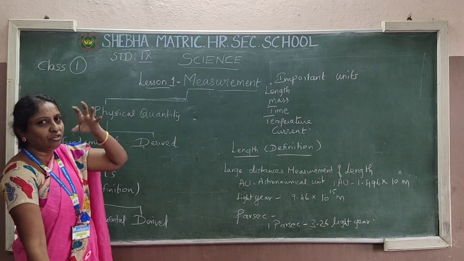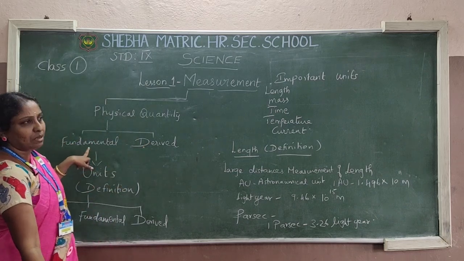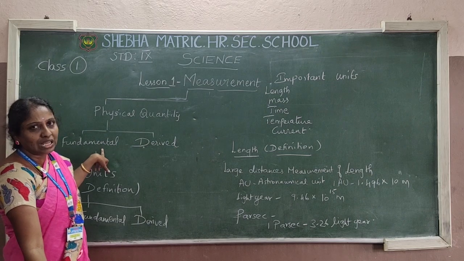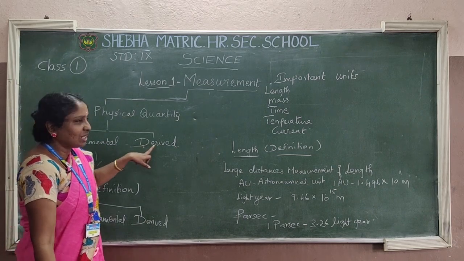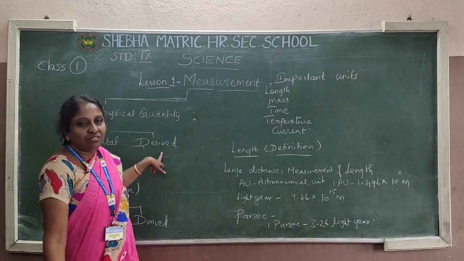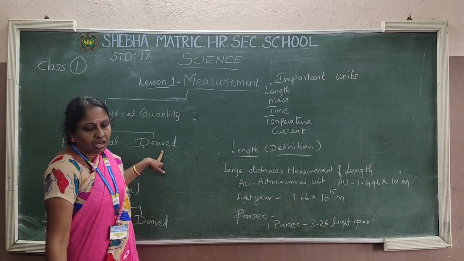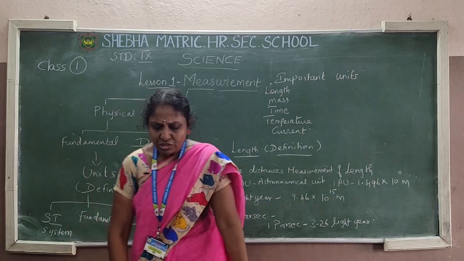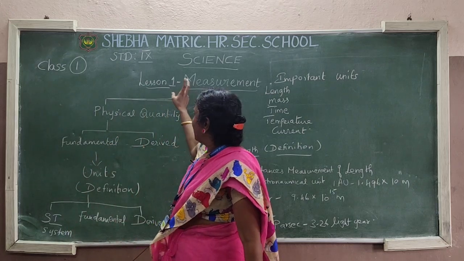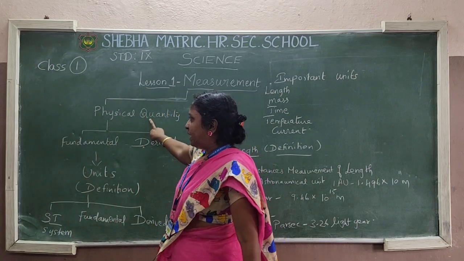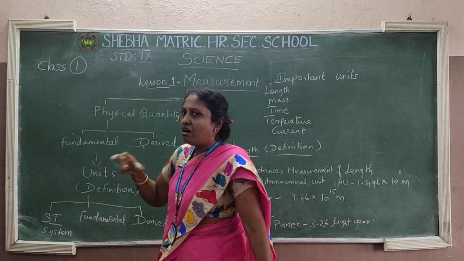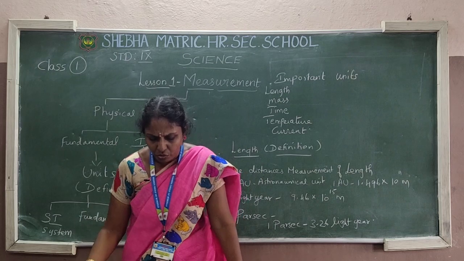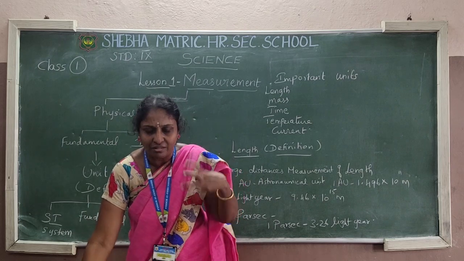That example you have to print in your mind. What are the examples I said under fundamental quantity? Length, mass, time, temperature. What are the three examples I discussed under derived quantity? Area, volume, density. Okay. So this measurement 2 mark definition, physical quantity definition, fundamental quantity definition, derived quantity definition, all with examples you have to write in a notebook and you have to practice. First you read and write, okay.